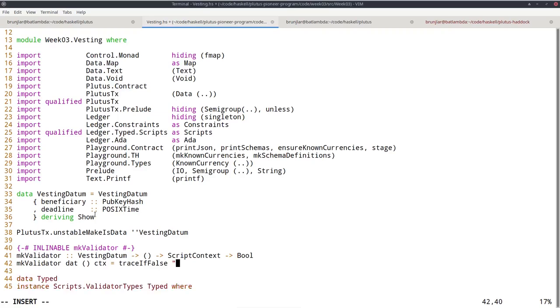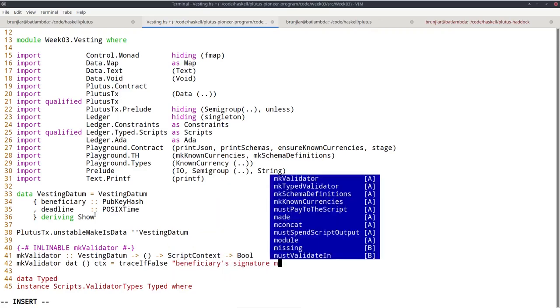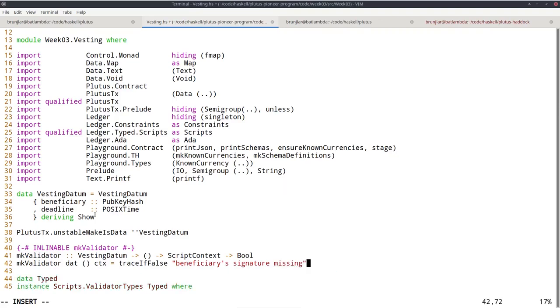So let's say beneficiary's signature missing. So this is the error message we get in case it's false. And let's call that something like signed by beneficiary.